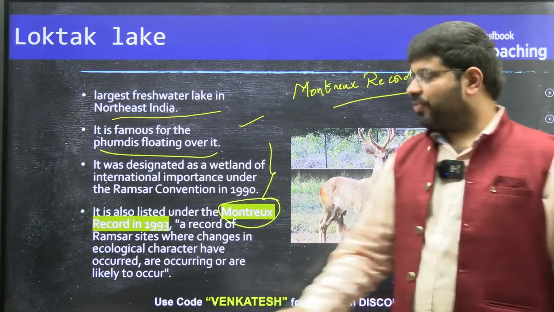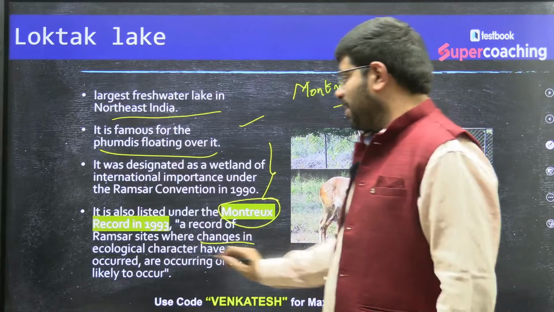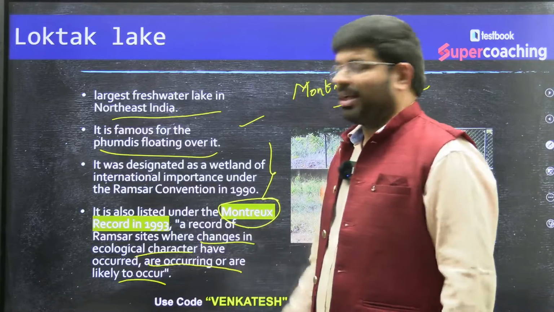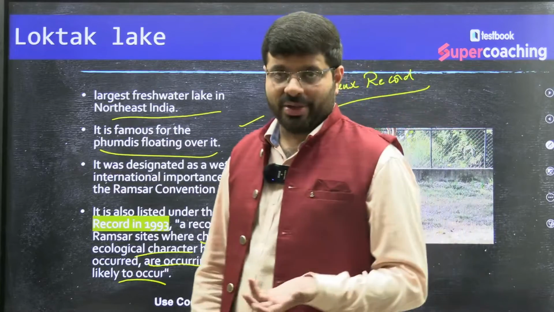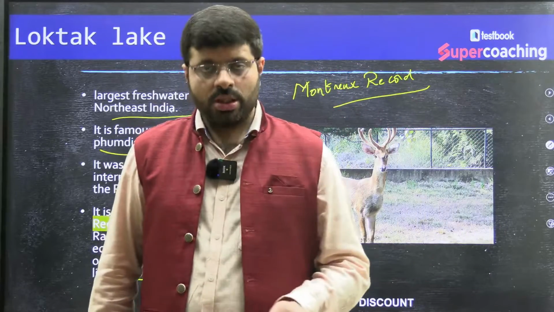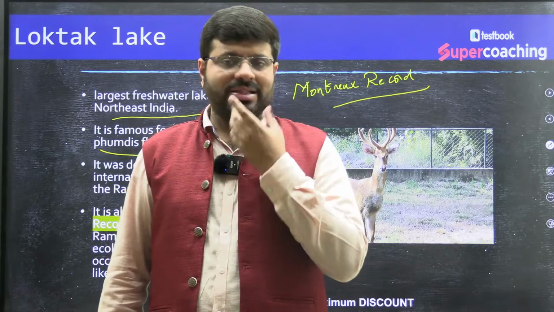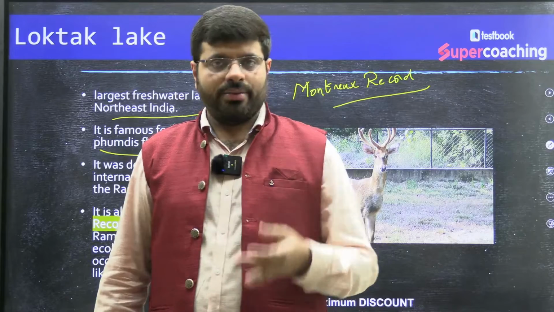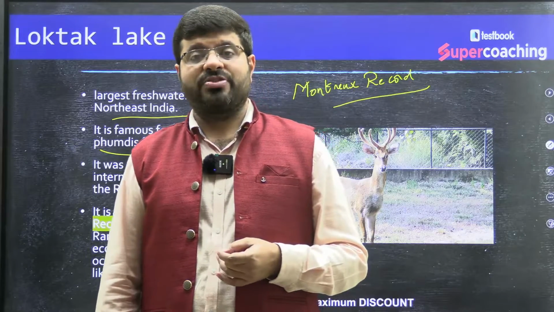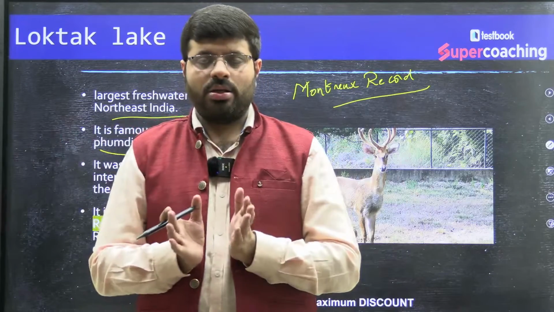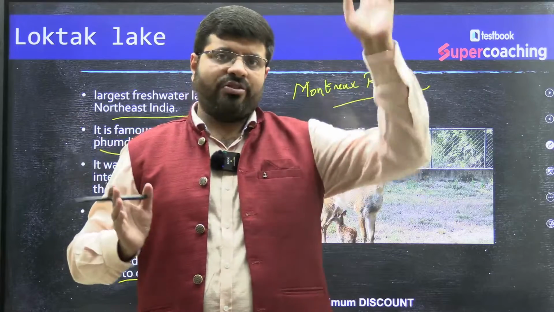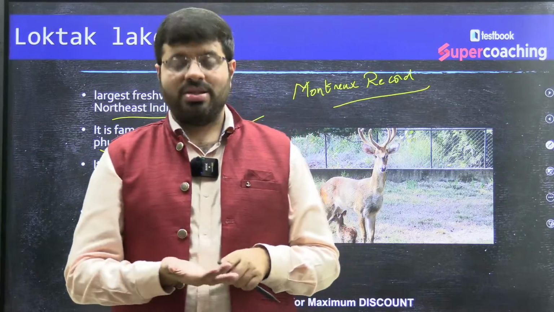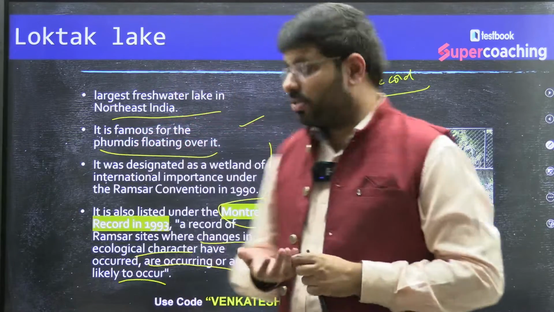It's a record of the Ramsar sites where changes in the ecological character have occurred, are occurring, or are likely to occur. That means any man-made activity, be it pollution, say you are using more fertilizers like urea, nitrogen-based fertilizers in the hinterland of this lake, and because of the rainfall, when the water enters into the lake, eutrophication happens and the ecological character of the region is lost.